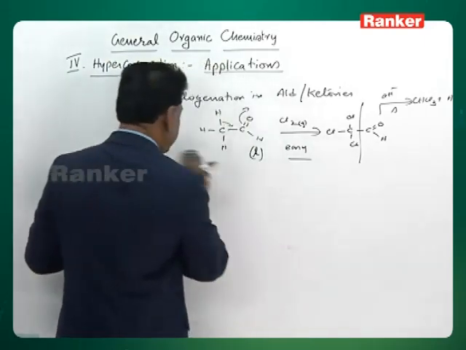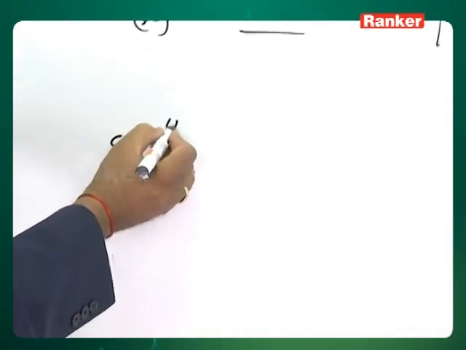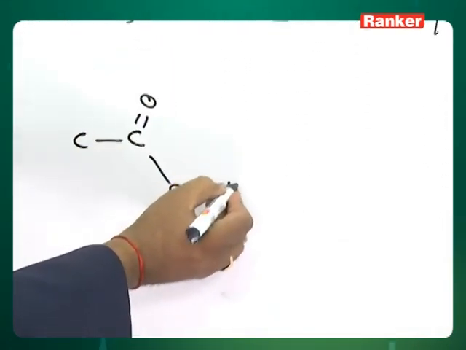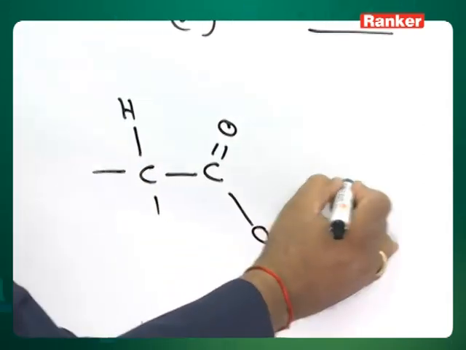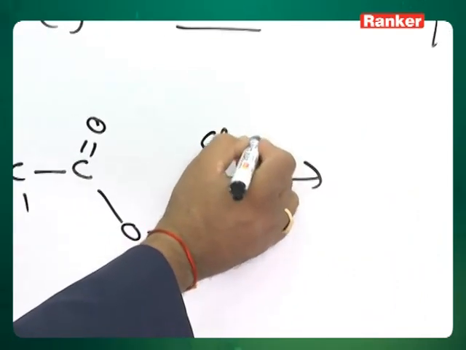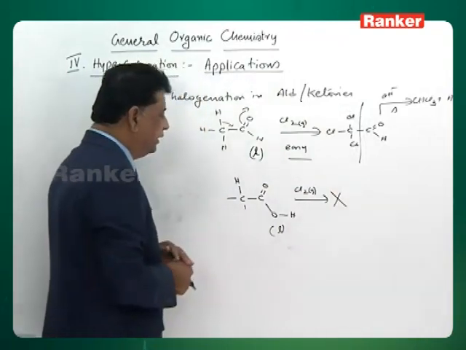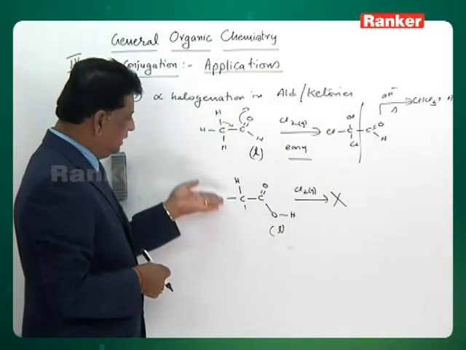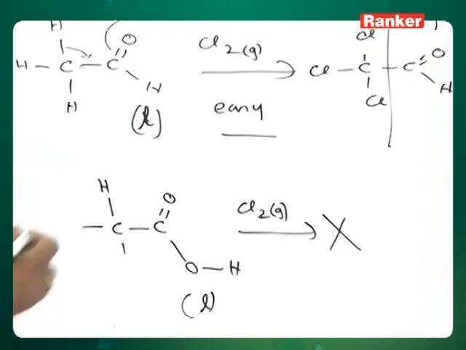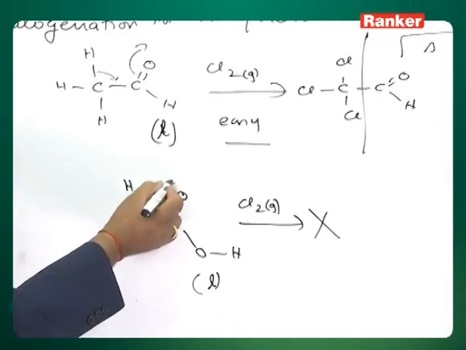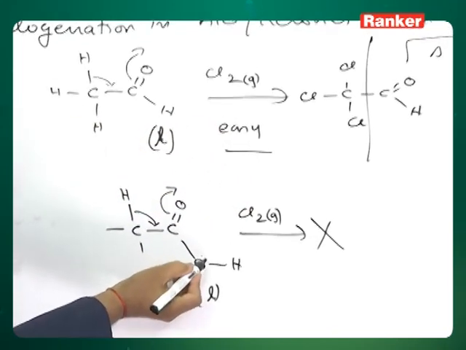A similar reaction in acids is a rare case. Take acids like propanoic acid or acetic acid. Acetic acid also has hyperconjugable hydrogens, 3 hydrogens. Add chlorine gas into liquid acetic acid and nothing happens. The structure up to this point is common with acetaldehyde, so the hyperconjugable situation is there. Why is there no reaction?